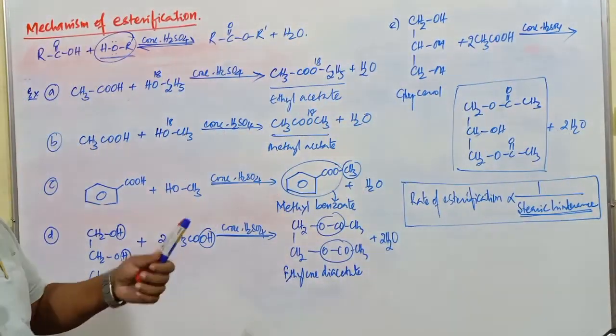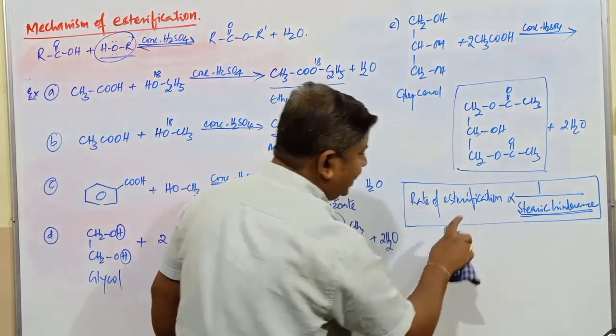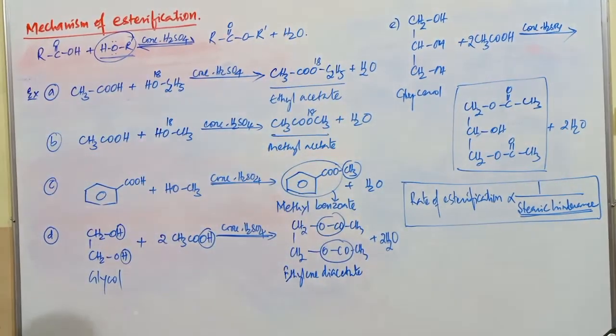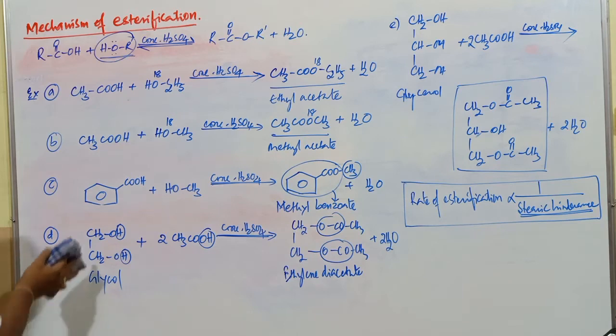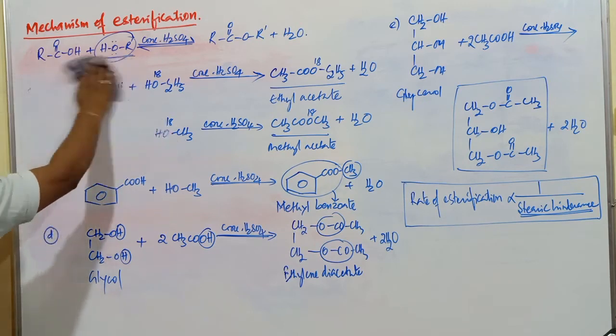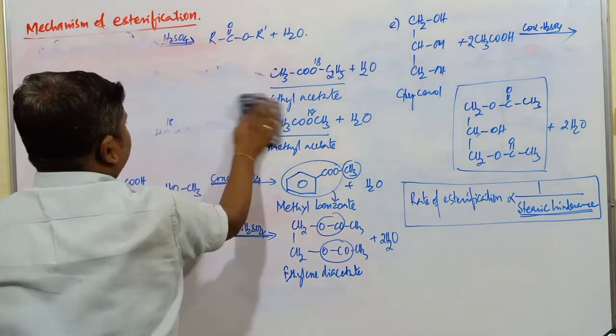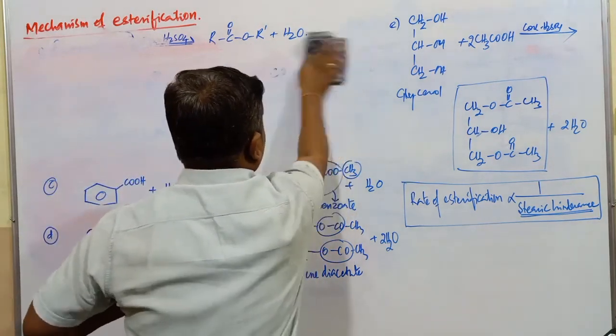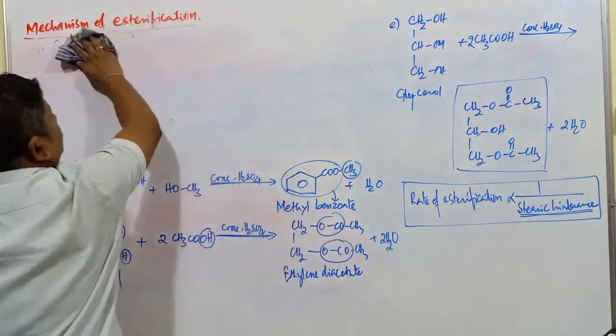As the particular compound is having maximum steric hindrance, rate of esterification is very less. Copy this one first. Okay, just 2 examples I'll bring here, so that I can go with next set of compounds.